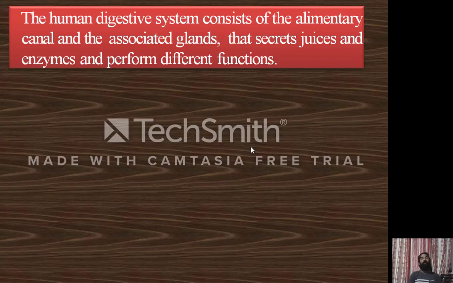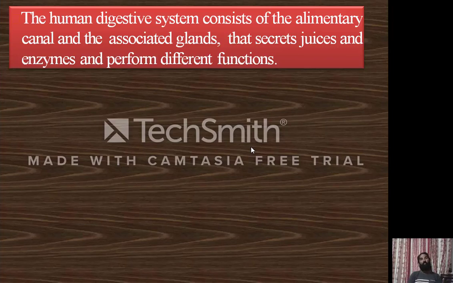and the duodenum part is connected with the liver and also with the pancreas. The liver releases liver secretions, and the pancreas also releases pancreatic secretion. These liver and pancreatic secretions are also involved in the digestion process.